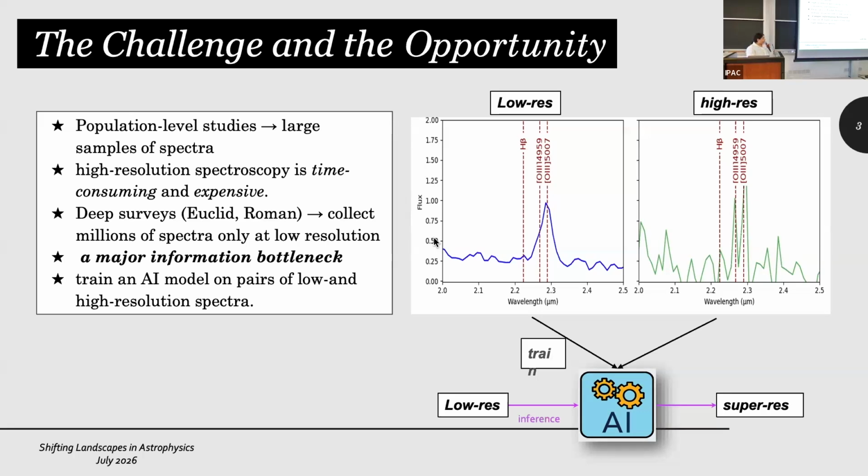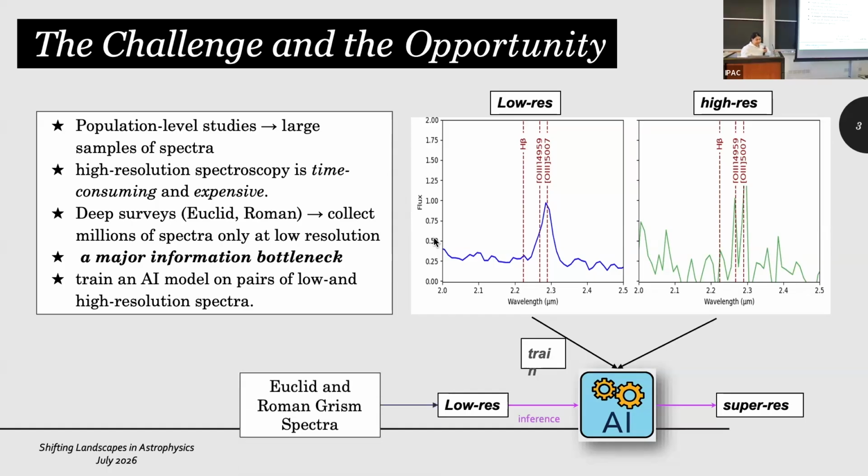So what should we do here? One of the solutions to this problem is to train an AI model to learn the mapping between the low resolution and high resolution spectra, and then use this mapping later for inference. So if we have access to a data set that has observed the same galaxies in low resolution and high resolution, we train an AI model based on these two, and then the inference can be used for low resolution data that we don't have the high resolution counterpart for, and transfer this low resolution to the high resolution counterpart.